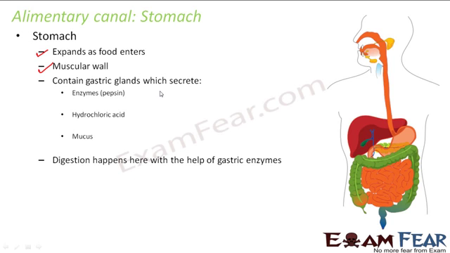Now the stomach contains gastric glands which secrete enzymes, hydrochloric acid and mucus. Now what are gastric glands? Before that, what are glands? Glands are organs that synthesize and release some substances. We have several glands in our body, for example, the endocrine glands and the exocrine glands. So what are glands actually? These are organs that synthesize and release substances like hormones and enzymes.